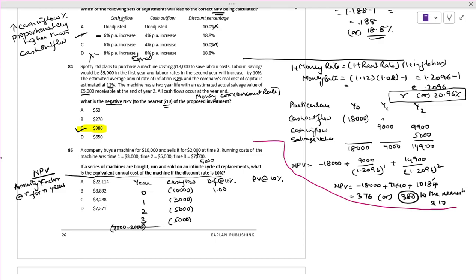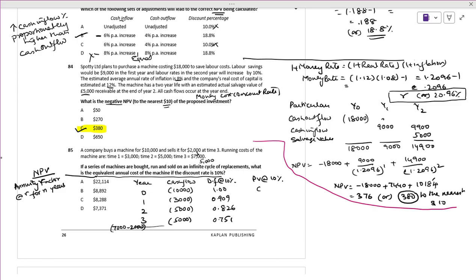We know the discount factors now: 0.909, 0.826, 0.7. You will also get it automatically. In the examination, it is not needed because you can get it from the Excel sheet. This is okay.